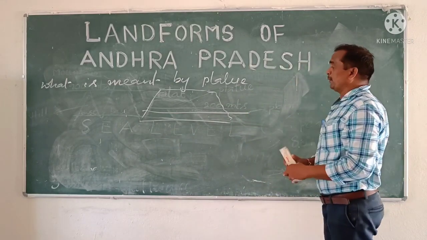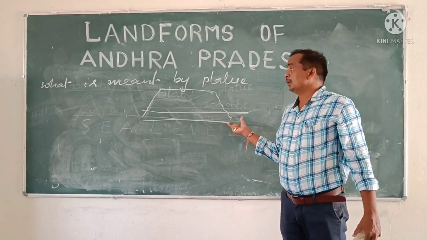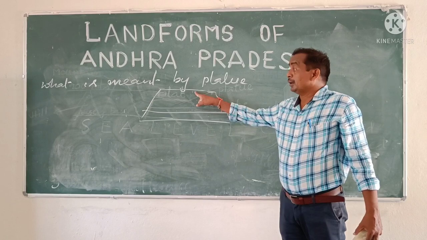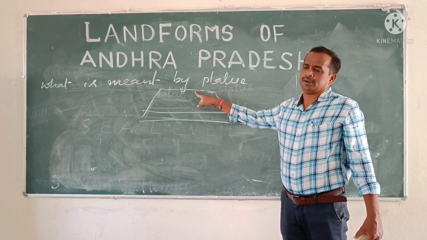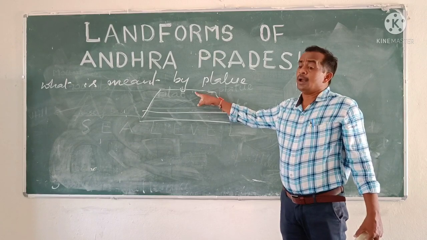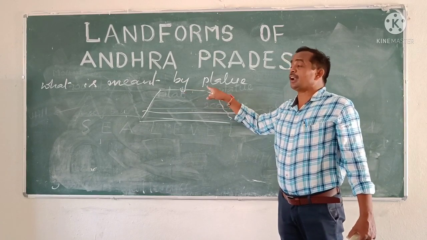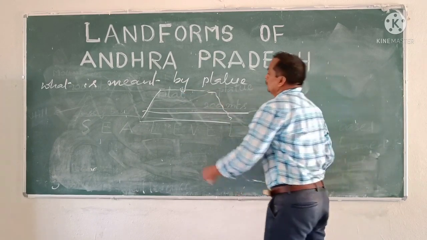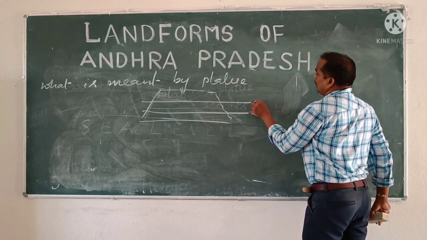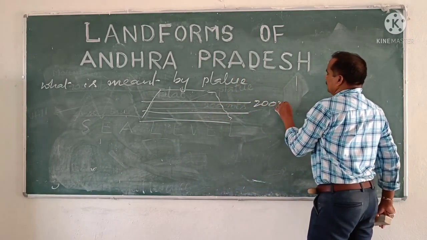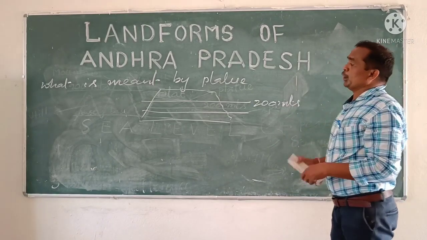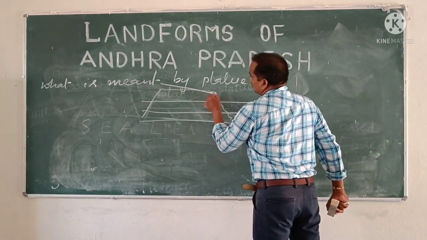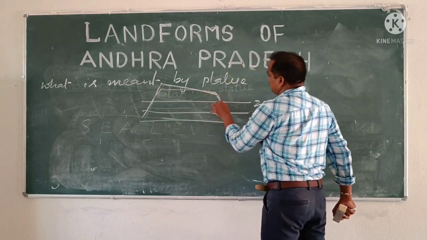Plateau is also measured based on the sea level. Flat, highly elevated land. Here children listen carefully. Highly elevated flat land is called plateau, if it is above 200 meters. So what are the features of this flat land?